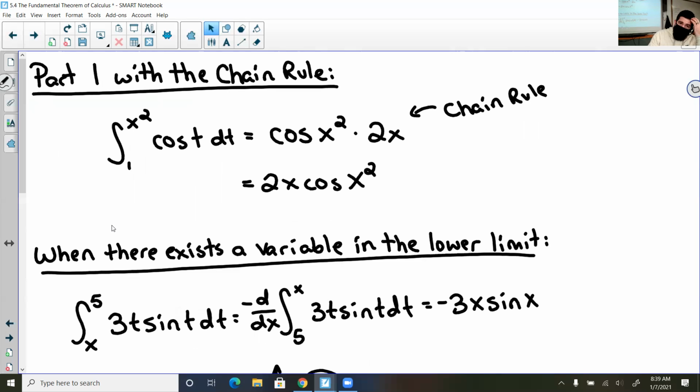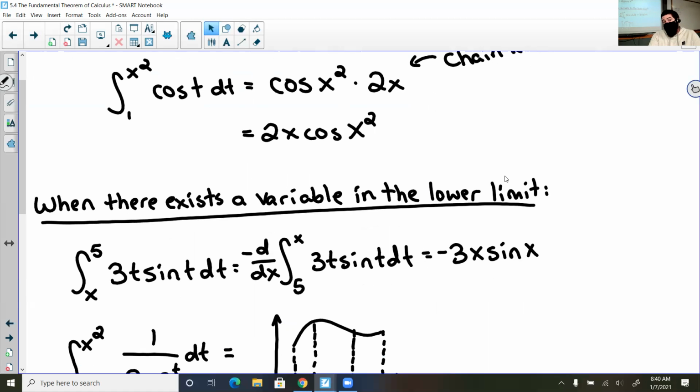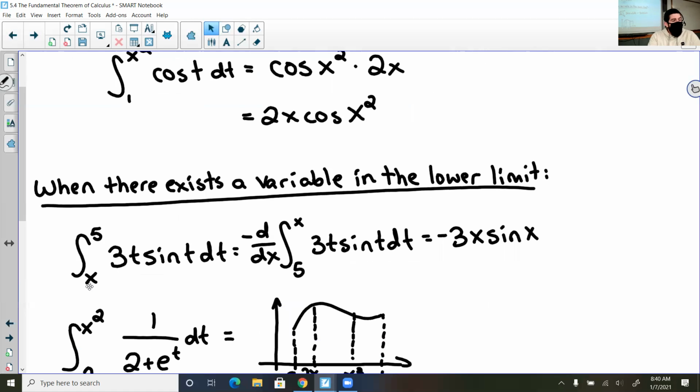Now, part 1 can get a little more complicated because we can throw the chain rule in there. With the chain rule, I would do the same exact process as before, but then I have to multiply by the chain rule. Since there is a derivative of x squared that exists, I have to multiply by its derivative, which would be 2x. So I replace the t with x squared times the derivative of x squared, and I get 2x cosine x squared. Not so bad. Well, what happens if there exists a variable in the lower limit? If I have x to 5, I can use one of my rules.